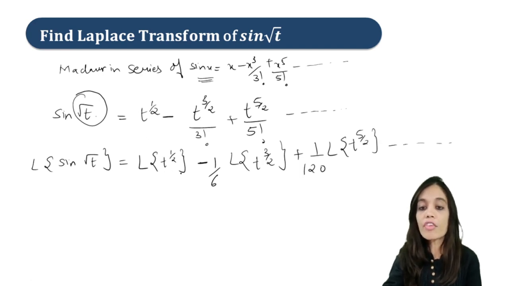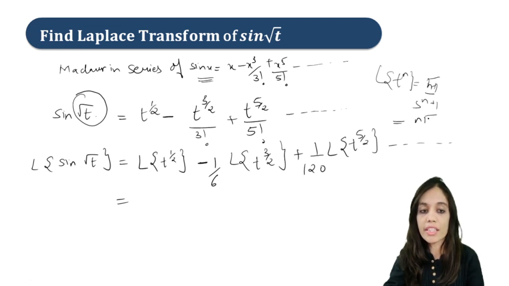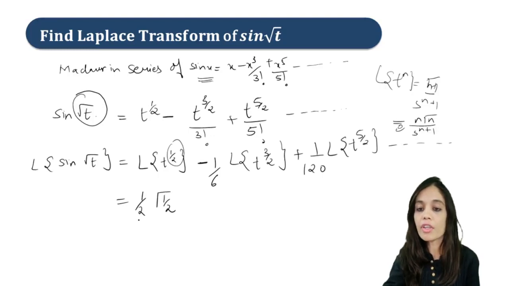Now we know that Laplace of t raised to n is gamma n plus 1 upon s raised to n plus 1. Also you can apply the formula n gamma n upon s raised to n plus 1. Because we have half, we will use this formula. So we can write it as half gamma half upon s raised to 3 by 2.